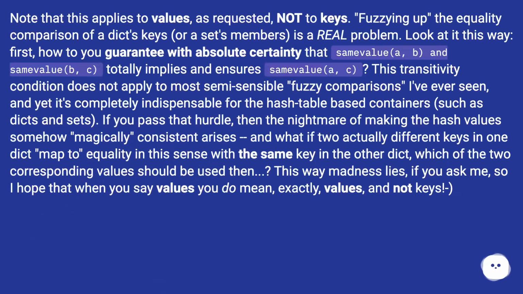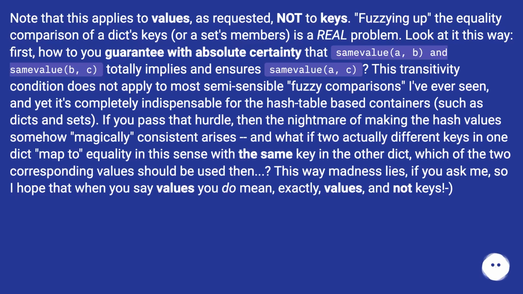Fuzzing up the equality comparison of a dict's keys, or a set's members, is a real problem. Look at it this way. First, how do you guarantee, with absolute certainty, that same_value(A, B) and same_value(B, C) totally implies and ensures same_value(A, C)? This transitivity condition does not apply to most semi-sensible fuzzy comparisons I've ever seen, and yet it's completely indispensable for the hash table-based containers, such as dicts and sets. If you pass that hurdle, then the nightmare of making the hash values somehow magically consistent arises.